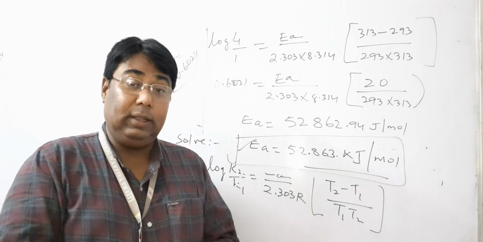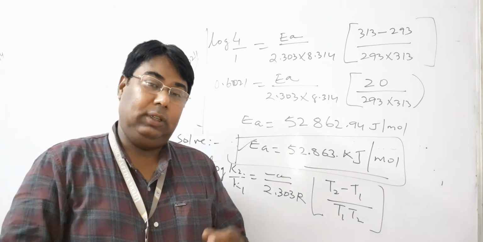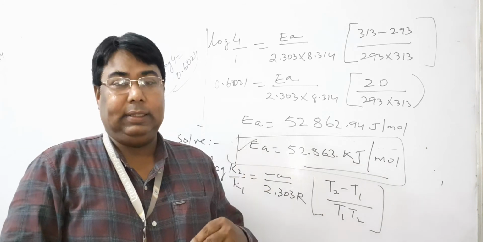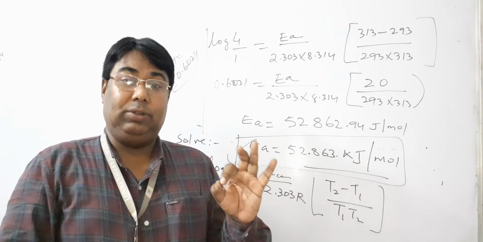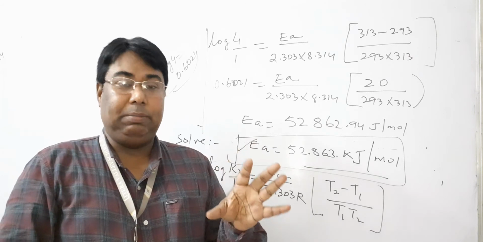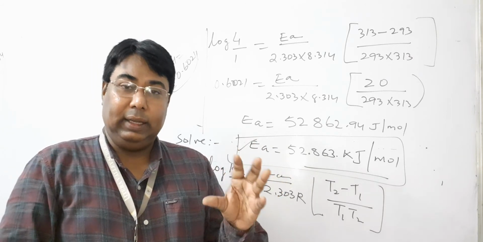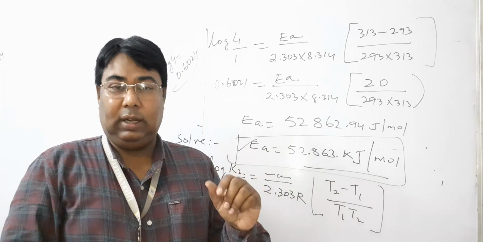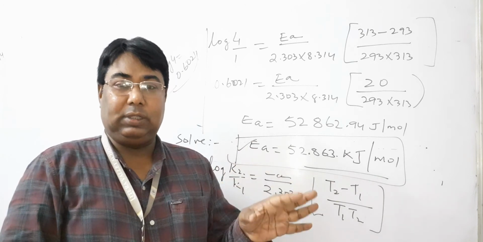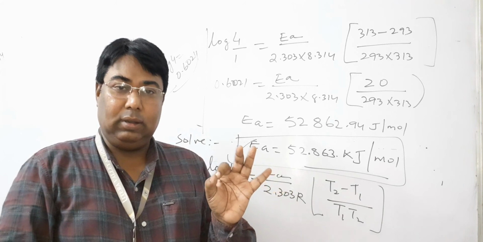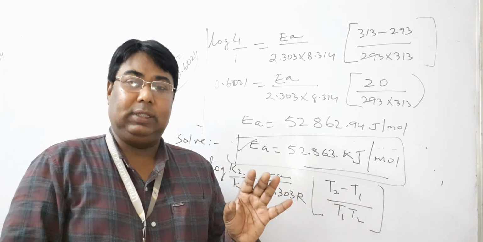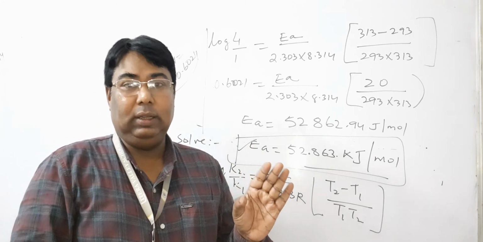This is a very important topic of the chapter chemical kinetics and very important for you. So please try to understand the concept given by Arrhenius. Arrhenius established the relationship between rate constant and temperature, and I hope that all of you understand. So please follow the concept.